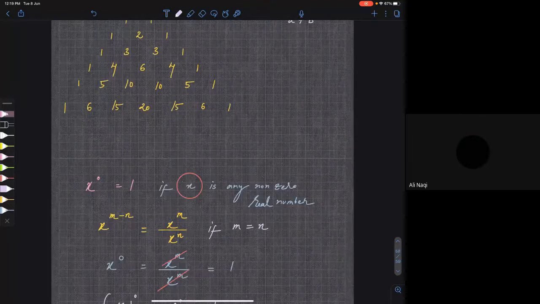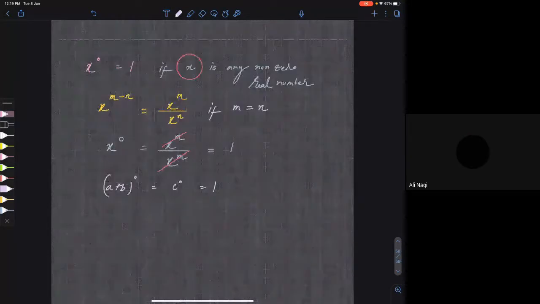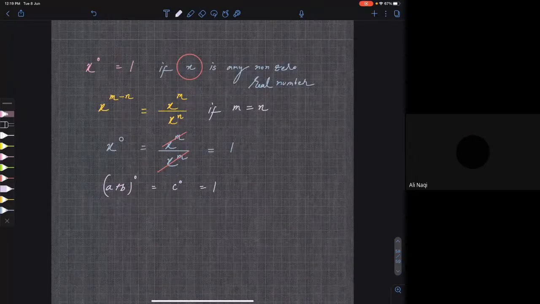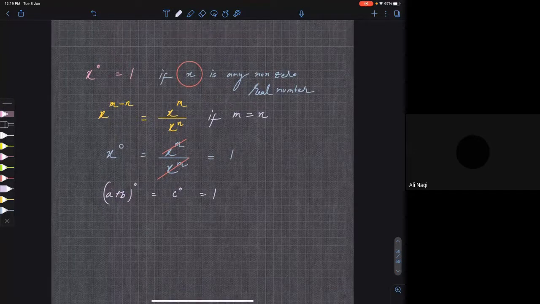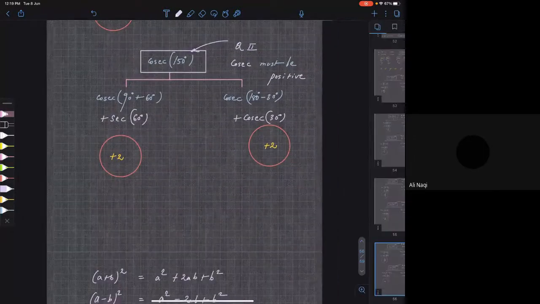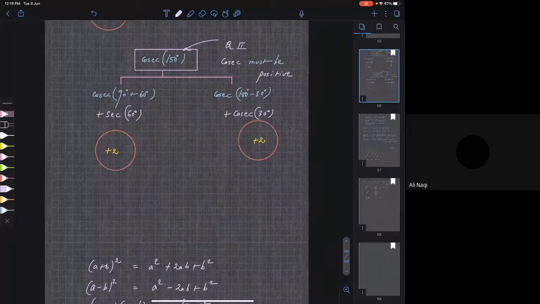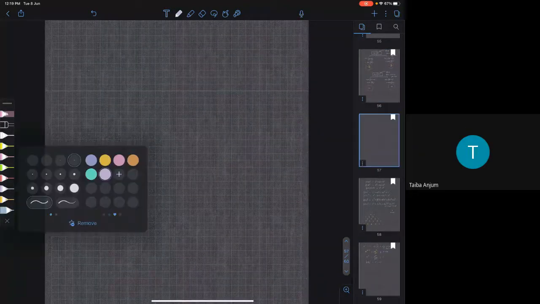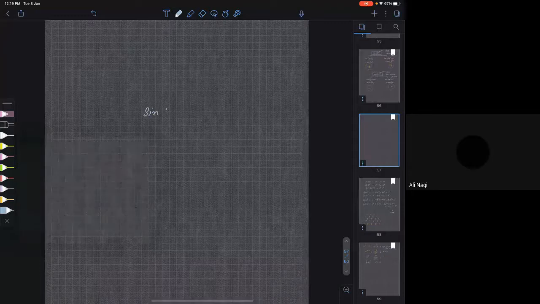Sir, what is sine 270? Sine 270 is minus 1. Let us check that. Very good. So your question is what is sine of 270 degrees? Now this sine of 270 can be written in two ways.